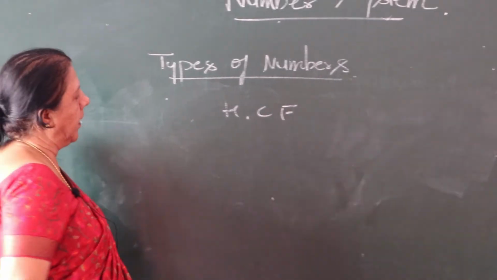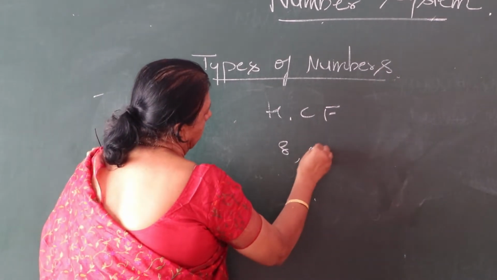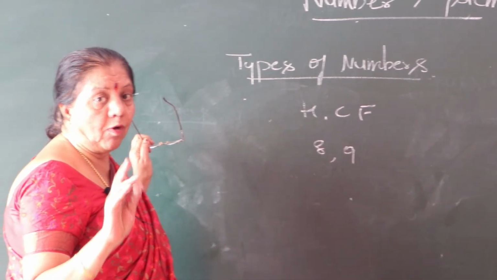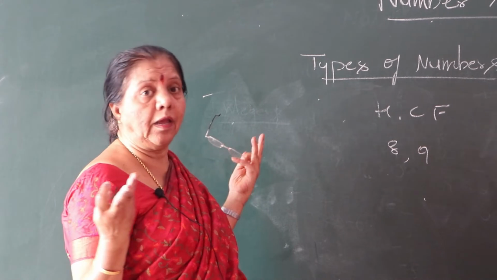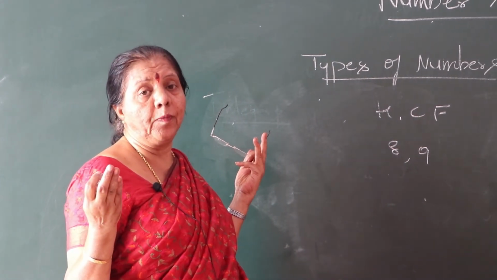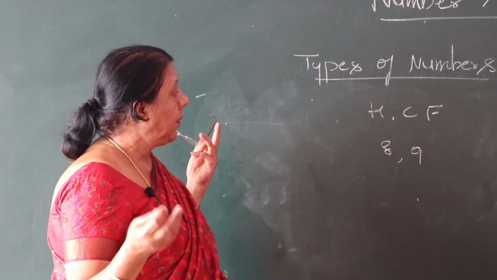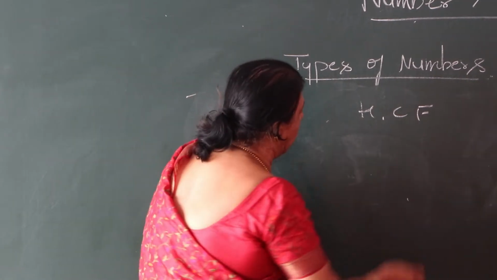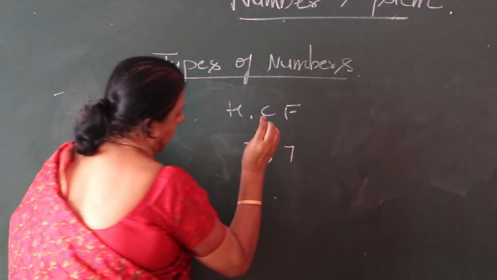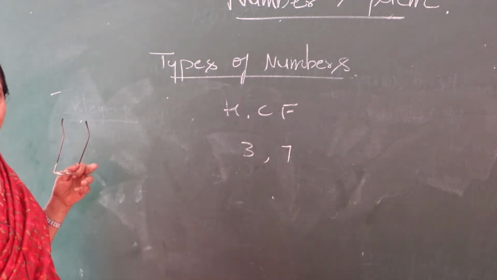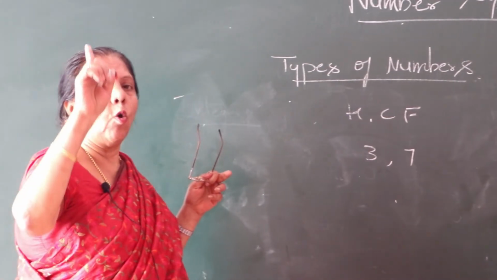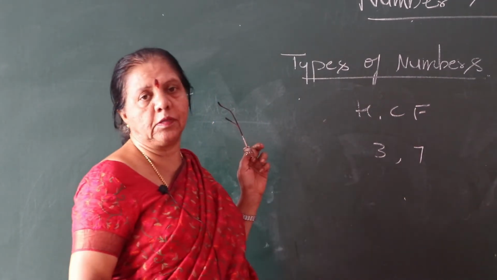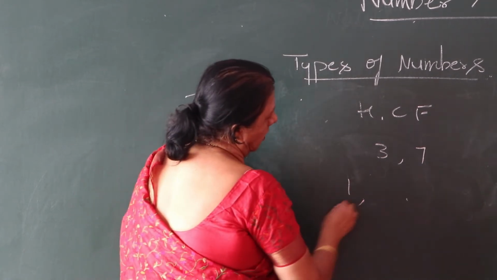Take for example 8 and 9. Find out the HCF. What is the HCF of this? Take for example 3 and 7. Find the HCF. The HCF is 1. Then we call them co-prime numbers.